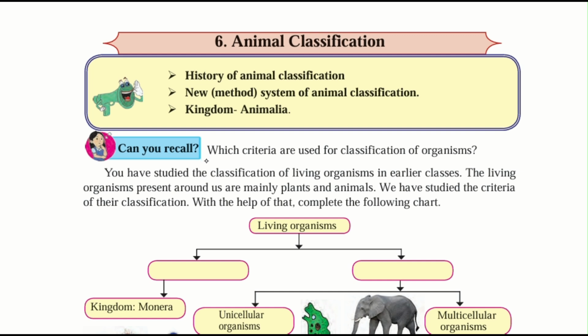Here it is asked: can you recall which criteria are used for classification of organisms? I think it was there in your 8th standard, classification of living organisms, which was classified by Robert Whittaker. Yes, you have studied the classification of living organisms in earlier classes. The living organisms present around us are mainly plants and animals. We have studied the criteria for the classification. With the help of that, we have to complete this following chart.